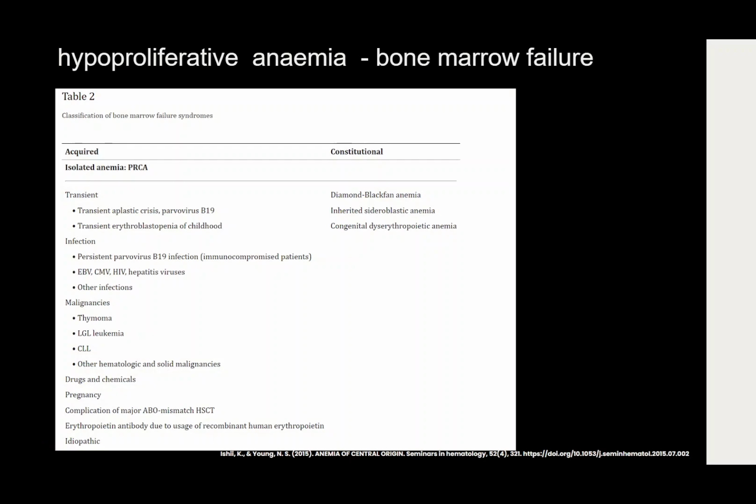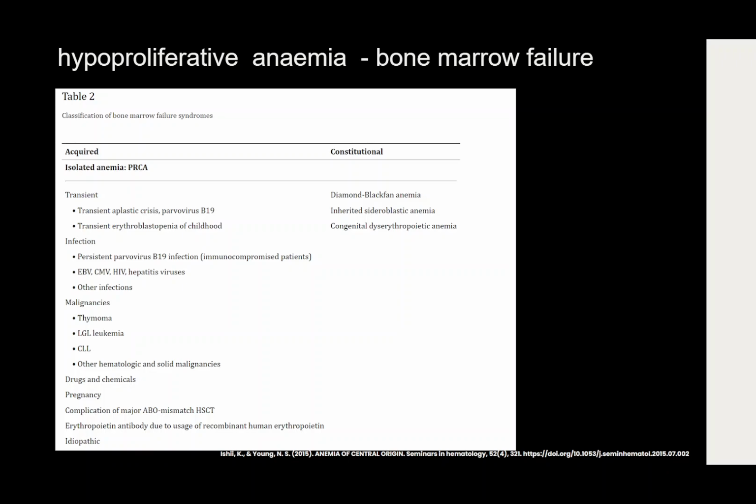About the bone marrow failure syndromes, they can be divided into acquired or constitutional. Constitutional means some kind of inherited. The one that usually presents with isolated anemia is what we call pure red cell aplasia, meaning that only the red cells are affected, not the other cells.